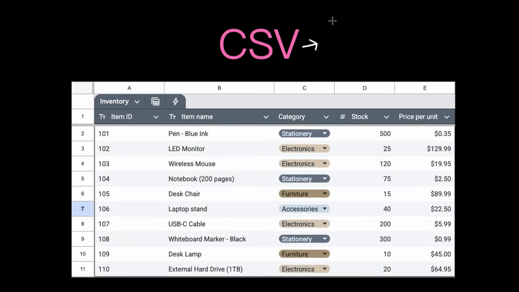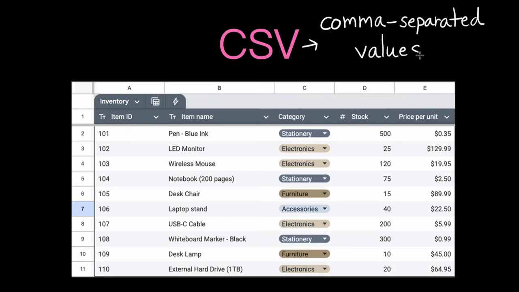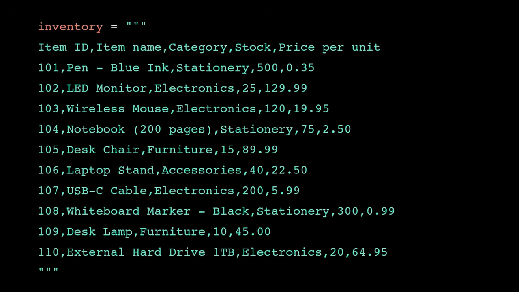Another common use case for the split method is CSV strings, which stands for comma-separated values. When you download tabular data from a spreadsheet tool, the computer typically puts it in CSV format. A CSV file is essentially one giant string where each line represents a row in the table. Within each row, the individual values or columns are separated by commas.